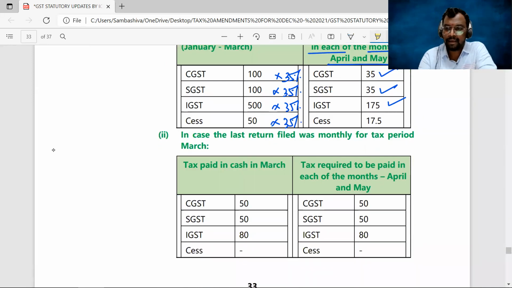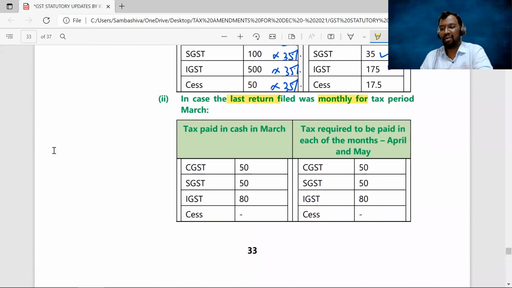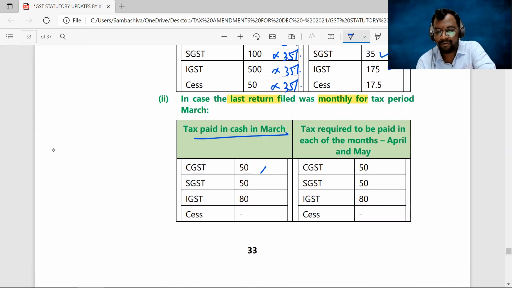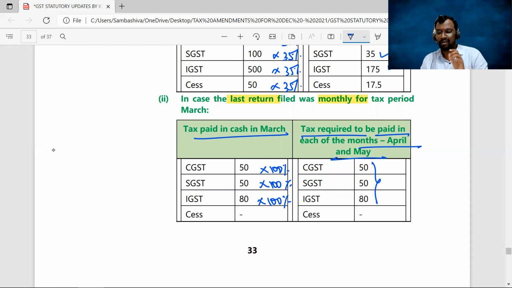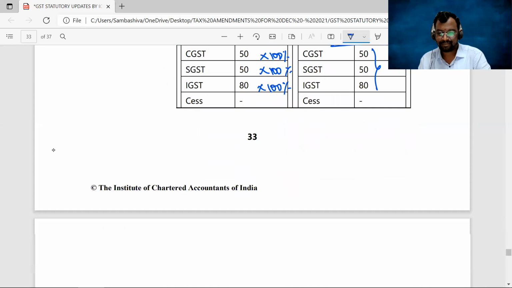Sir, what if I have filed my preceding return on a monthly basis? Now in that scenario, as I've already told, 100% of the tax paid in cash in the preceding month will be your tax liability for the first 2 months of the current quarter. Check it out. In the last month, you have paid the tax in cash, 50 rupees. So into 100%, this will be your tax required to be deposited in the months of April and May of the current quarter. Clear, sir? Next.